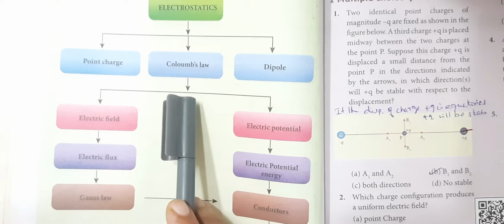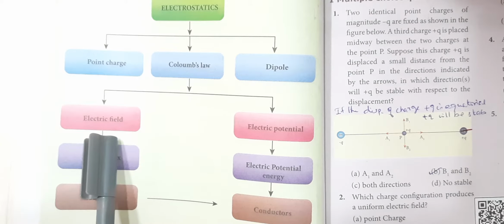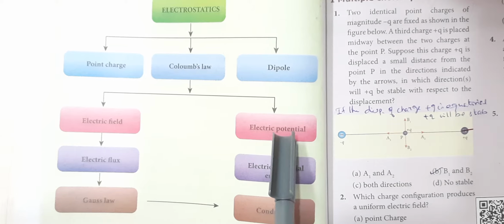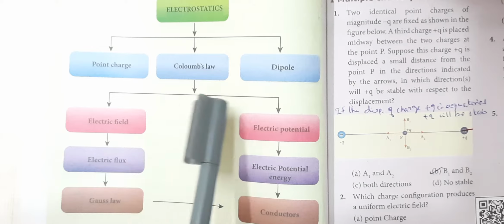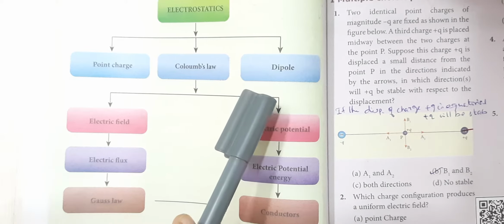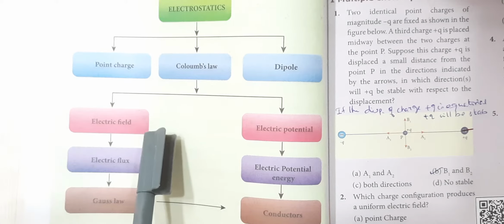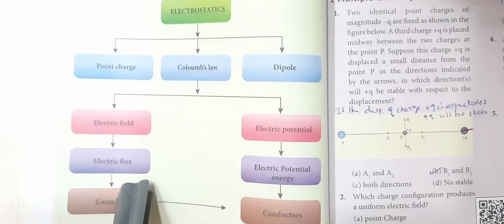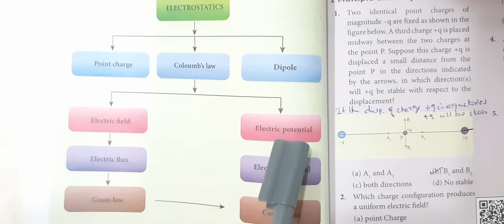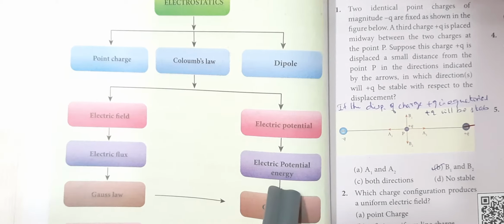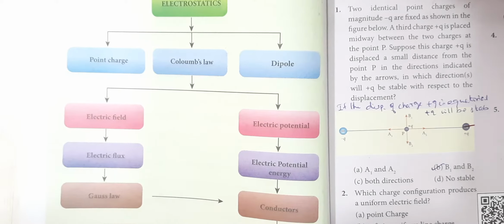Then, continuation of Coulomb's law, we have learned electric potential, E and V. We discussed the electric field due to a dipole on the axial line and equatorial line, and similarly the electric potential due to a dipole. Then from electric field, the explanation extends to electric flux and Gauss law. From electric potential, the explanation extends to electric potential energy. After that, we discussed the electrostatic conductors.